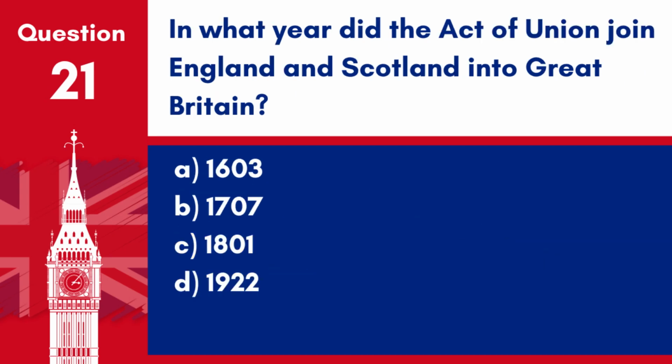Question 21. In what year did the Act of Union join England and Scotland into Great Britain? A. 1603. B. 1707. C. 1801. D. 1922. Answer: B. 1707. The Act of Union in 1707 joined England and Scotland into the Kingdom of Great Britain.